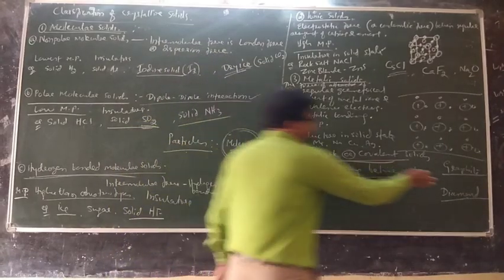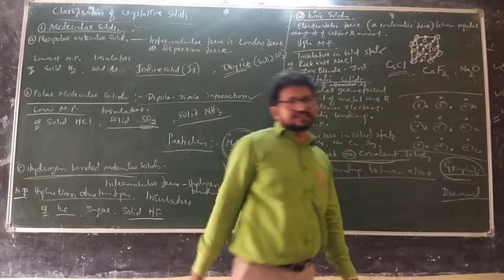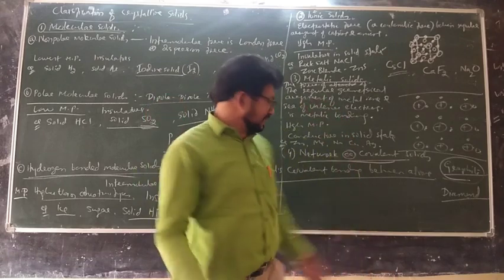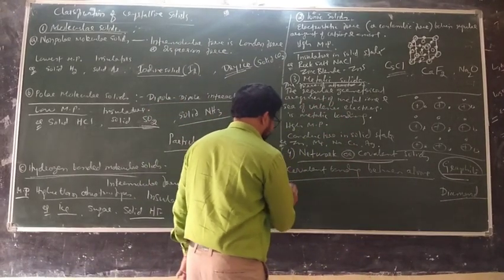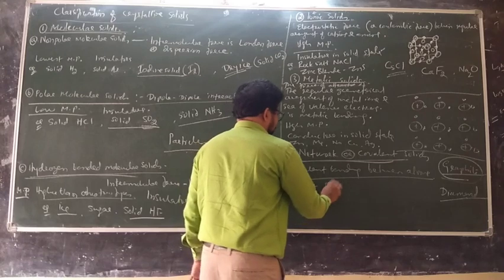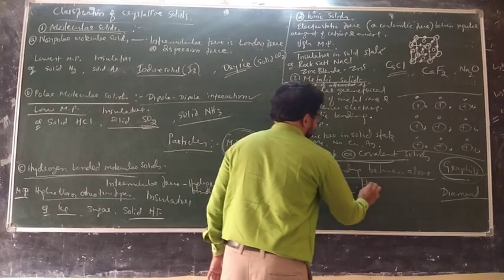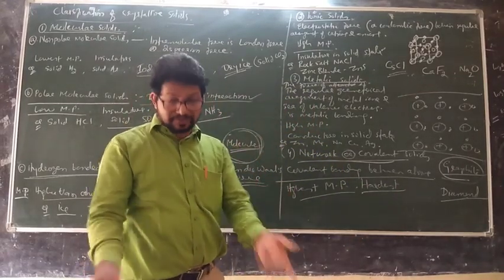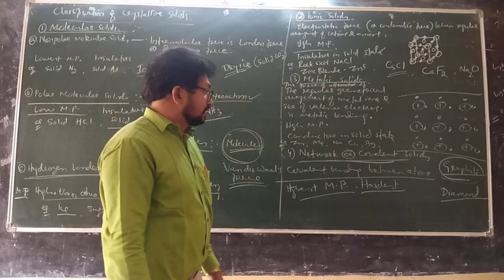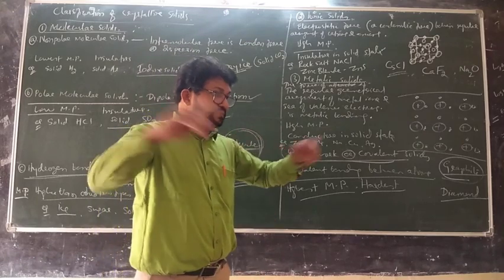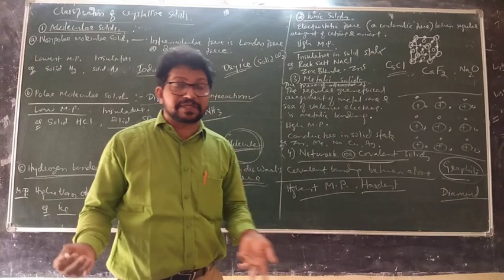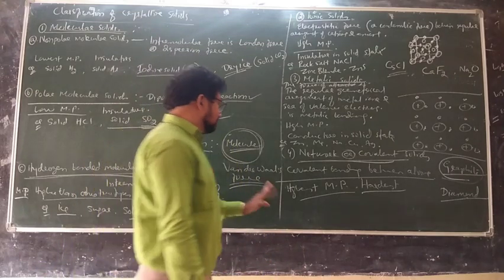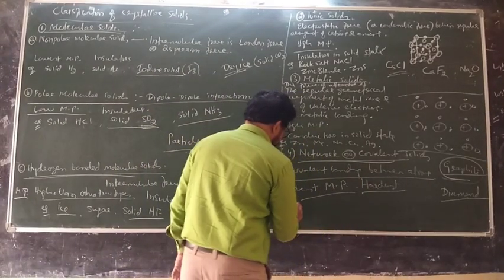So these two are good examples for covalent solids. Of course, graphite is an exception because it is an insulator. Sorry, it is a conductor. But generally when I write, I have to say highest melting point. Diamond is the hardest, with the highest melting point of all over this planet. Because of the covalent bonding, which type of solids have the highest melting point? Network or covalent solids. Highest melting point, hardest, insulators.